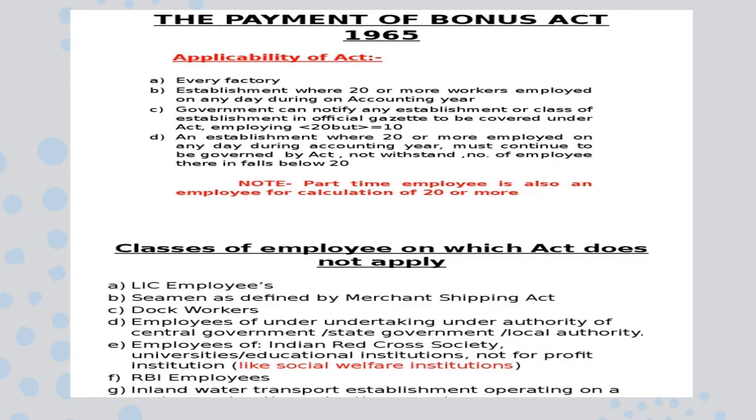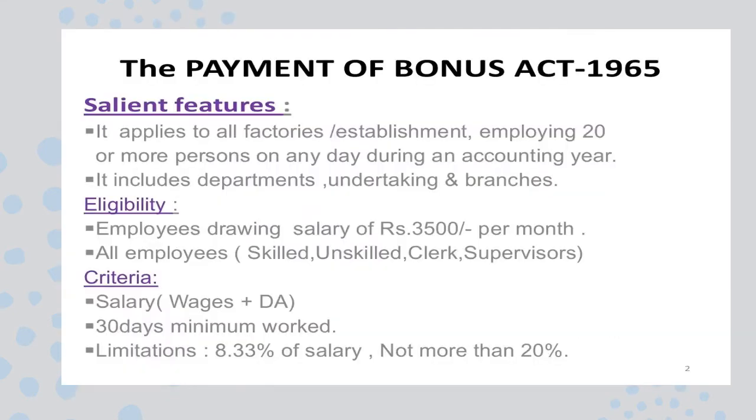And as I told you, the classes of employees not covered by this Act are LACs, seamen defined under the Merchant Shipping Act, RBI employees, inland water transport establishments, social welfare institutions, and institutions like NABARD.